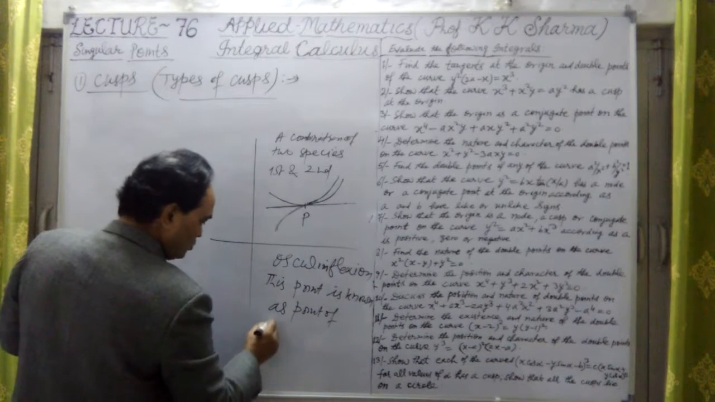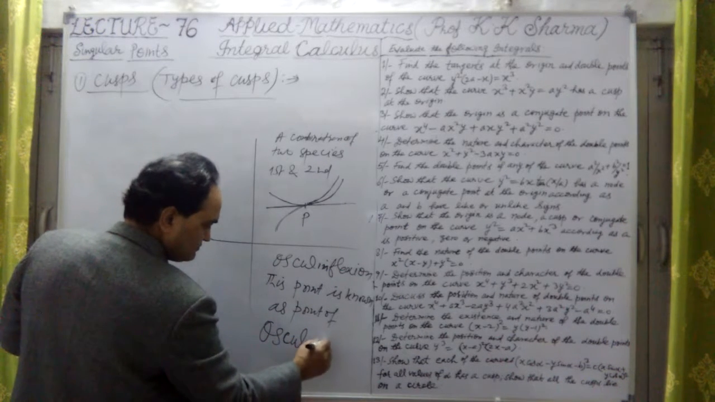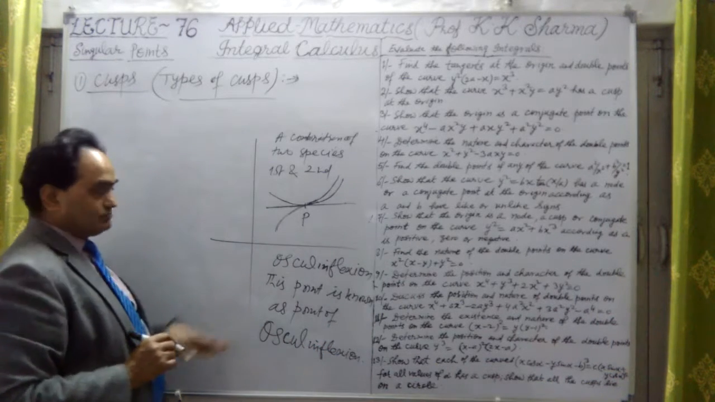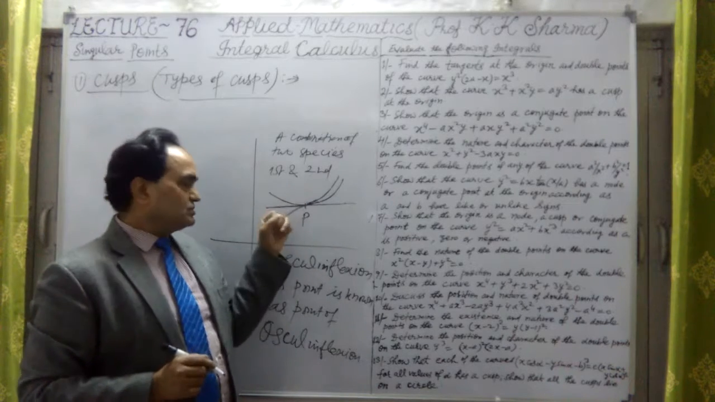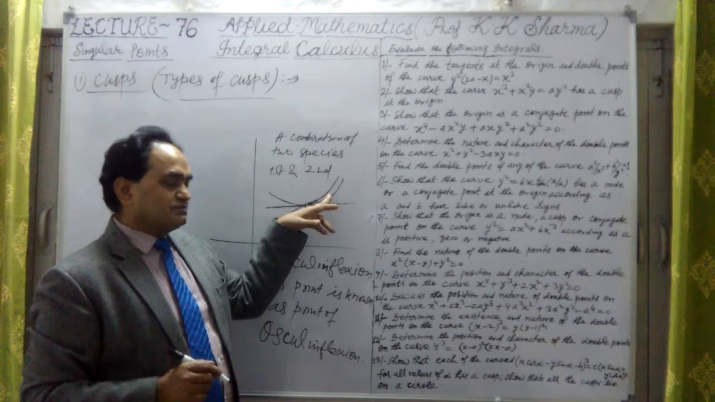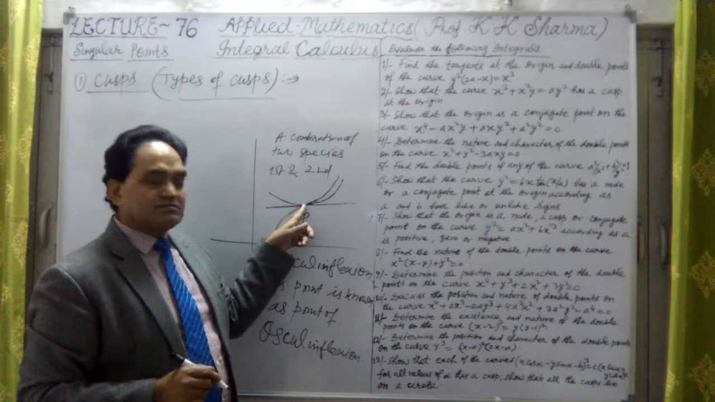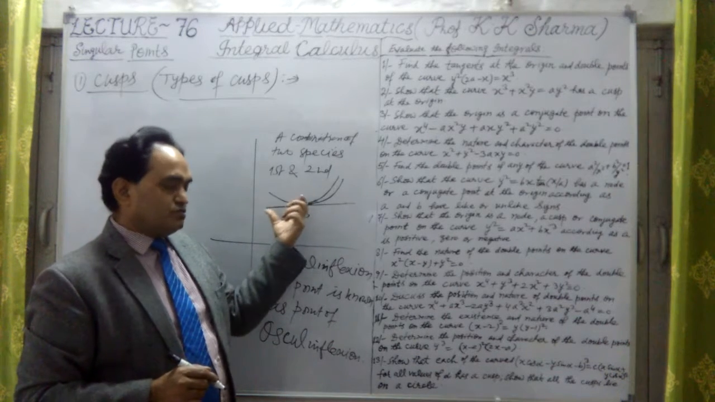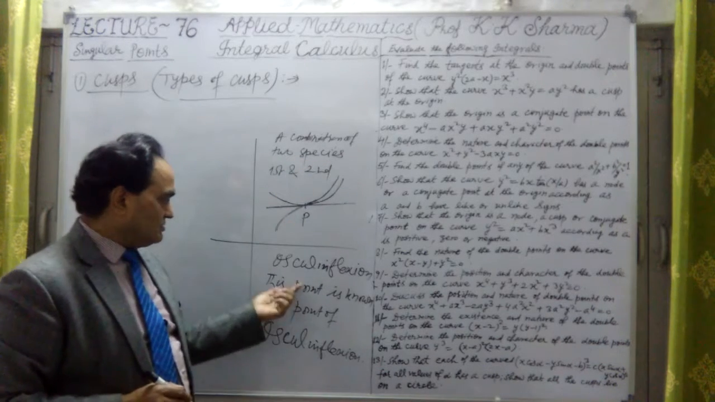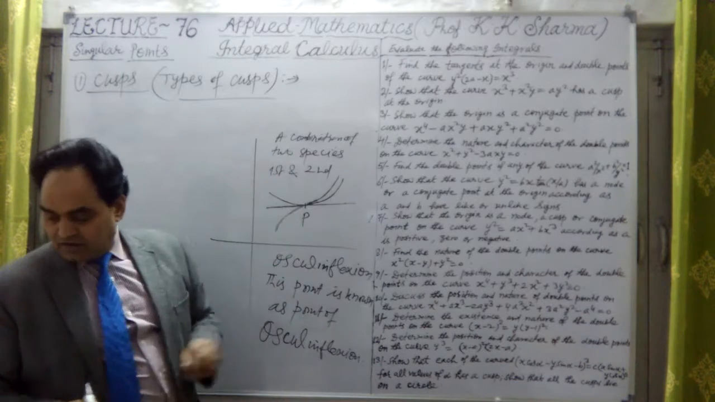Point of Oscul, O-S-C-U-L, inflection. Point of Oscul-inflection. This point is when there is a mixture of both the first species and second species of cusps. This is the second species cusp of single cusp. This is the first species of single cusp here. Single cusp of the two kinds, the two species are combined, known as Oscul-inflexion point. Okay, this is the next variety.